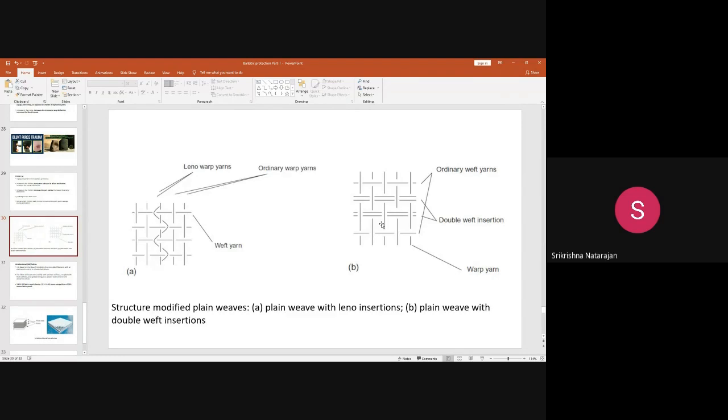As to how to improve the friction, you can make a compact structure, or you can do some structure modification like this by inserting a Leno type of yarn inside the structure, or you can make a double weft in the fabric. So these things can lead to better generation of friction.